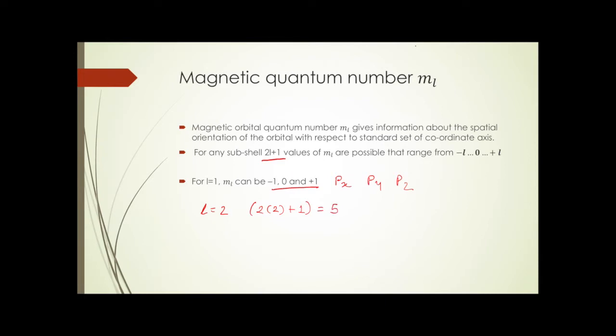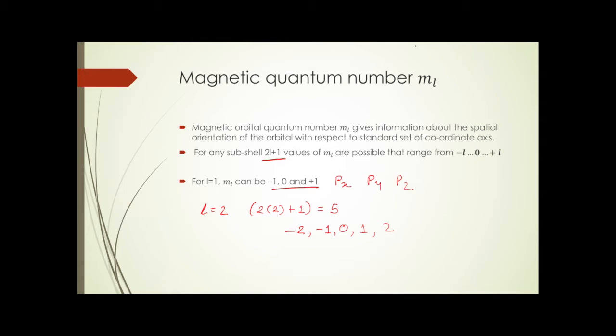Now these 5 values should range from minus L through 0 to plus L. So I'll start moving from minus 2, minus 1 through 0. I'll move to plus L, that is still plus 2.